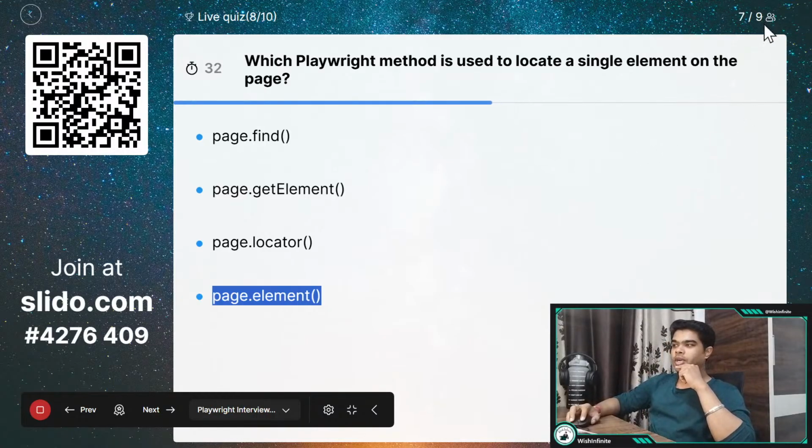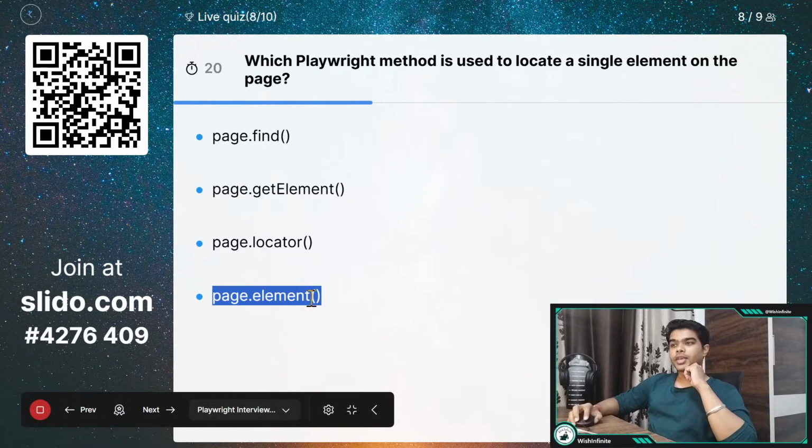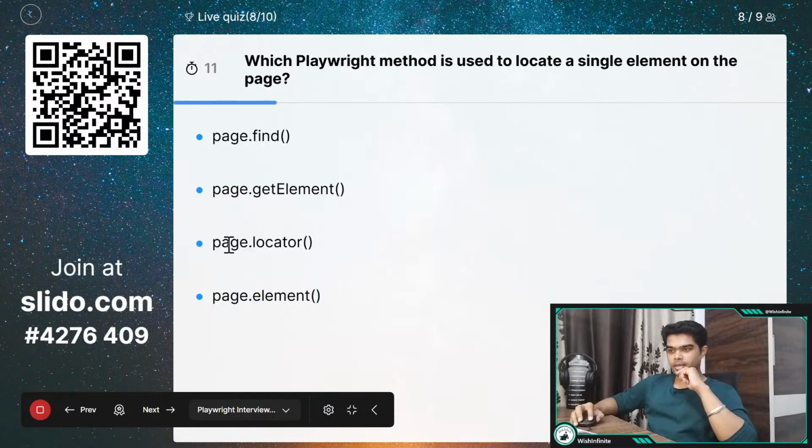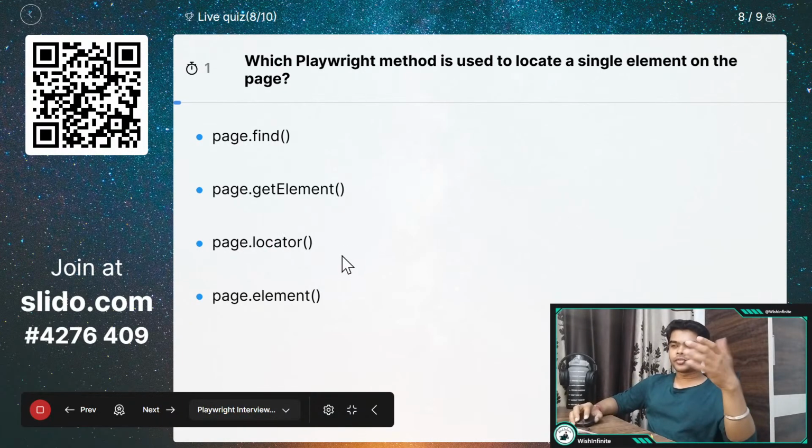So 6 people have already answered out of 9, 7. We have 20 seconds left. Guys, I think most of them already answered, and this is very basic, right? You should be aware about it. I'm not saying all the questions you should be aware about, but these are very basic. If you have worked on Playwright, you would be aware about such questions. If you are not currently aware, you can watch the video related to it.